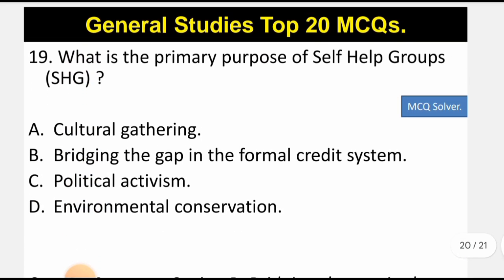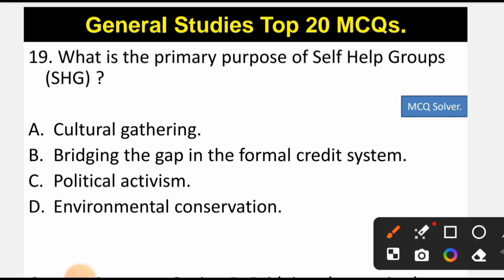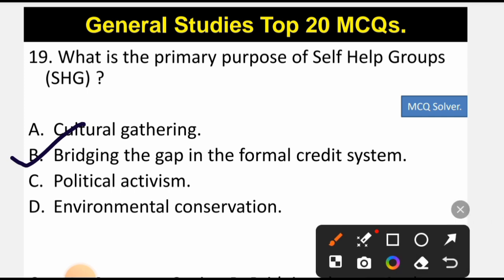Now let's come to question number 19. What is the primary purpose of self-help groups? If you have read about self-help groups, they are basically formed to provide financial support. They are basically formed by the women in the villages, to reduce the gap in the formal credit system. So the correct option is option B, that is bridging the gap in the formal credit system. So B is the correct option.